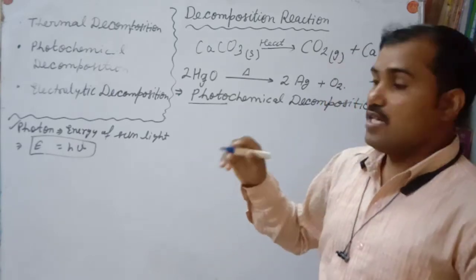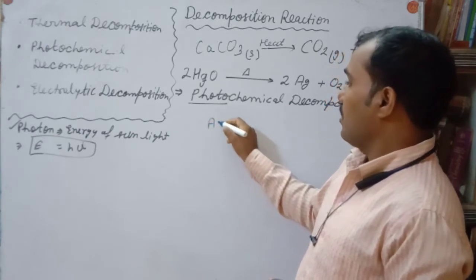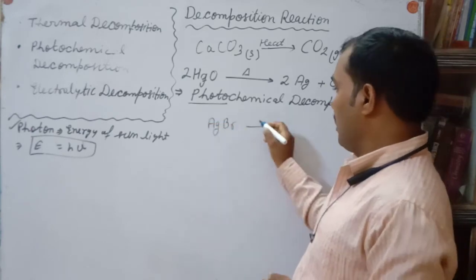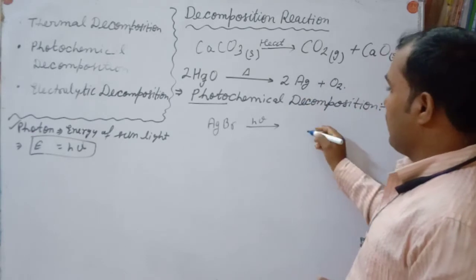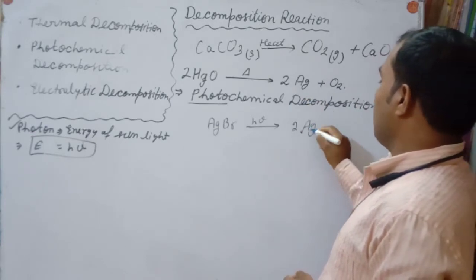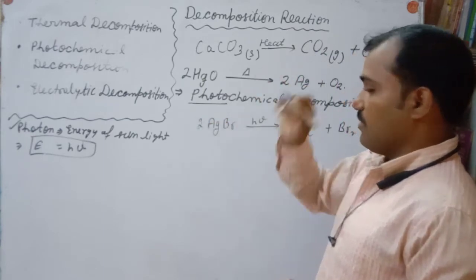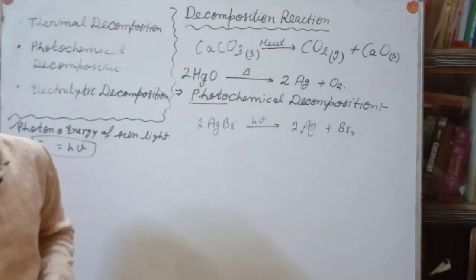My dear students, suppose you have AgBr. In the presence of sunlight, it will break into 2Ag plus Br2. Now this is the balanced reaction. Okay, my dear.